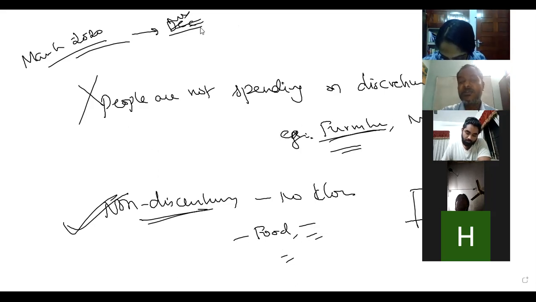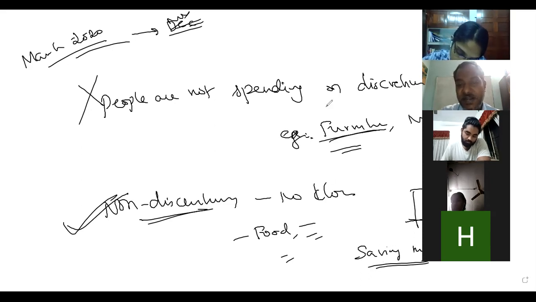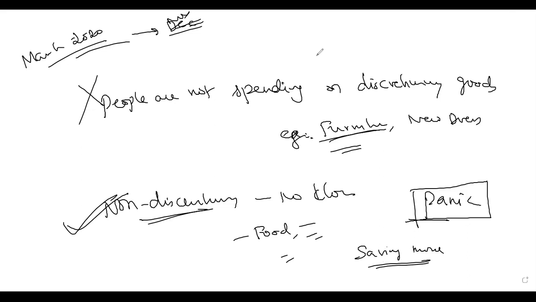Okay, because the economy was going downwards. So people had a panic and people started saving more instead of spending on non-essential goods.